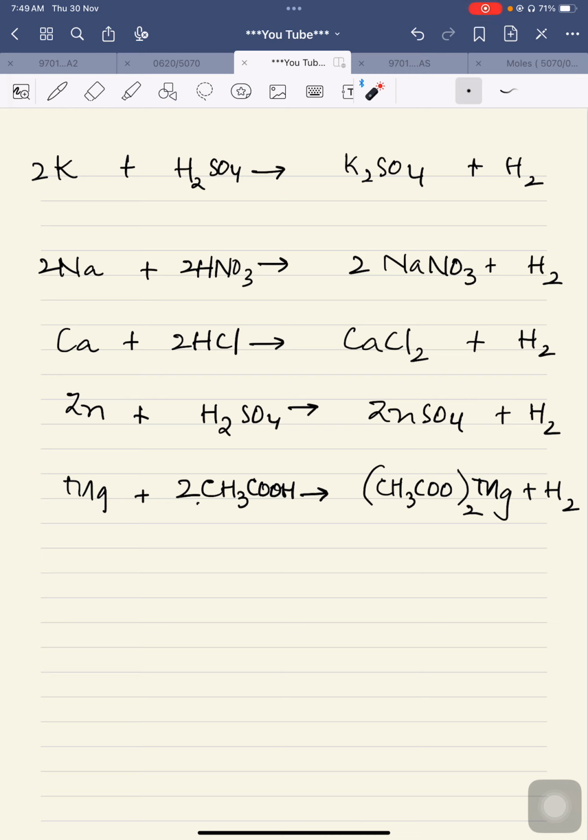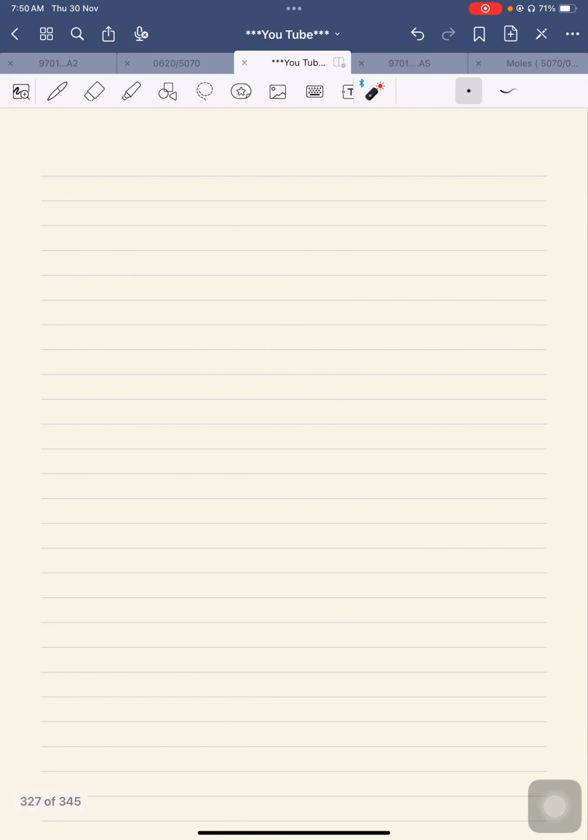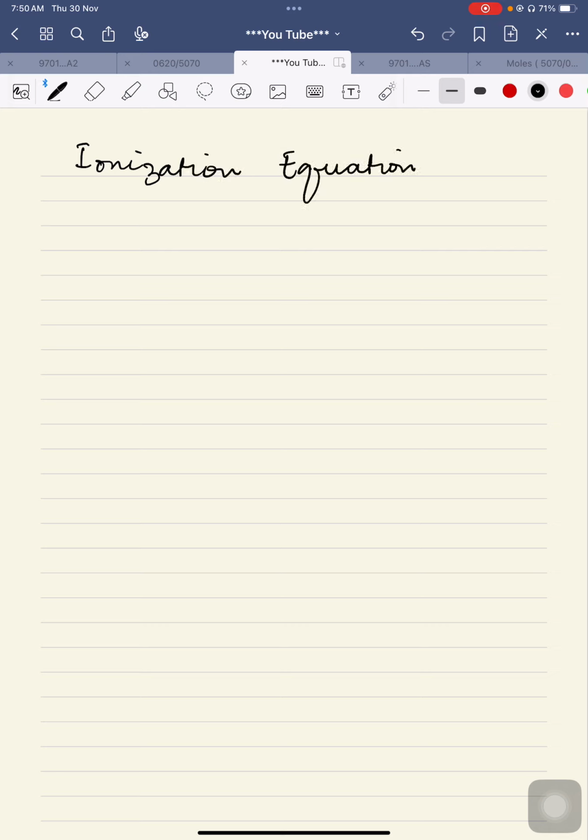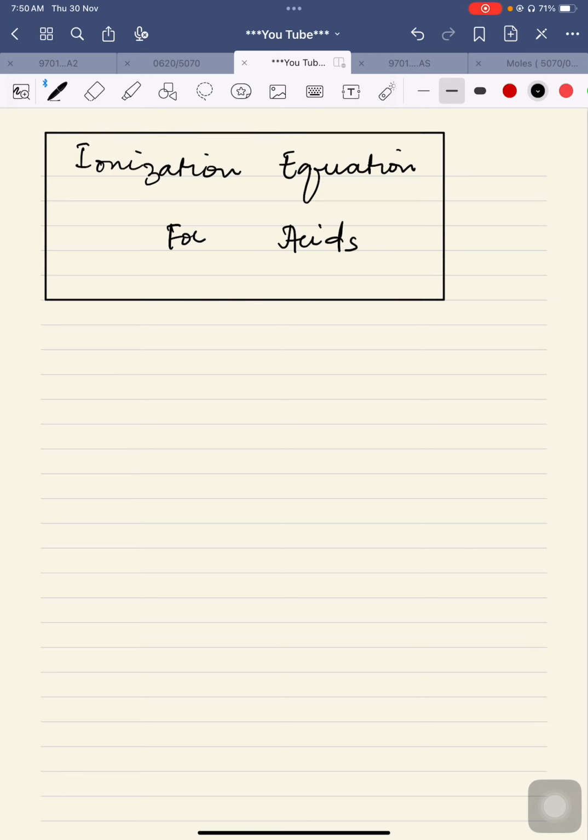Before completing today's lecture, I would like to inform you that in the next class, I will tell you, inshallah, about the ionization equations of acids. I am writing here the heading for the next class: ionization equations for acids. So these equations will tell you how we can decide how many hydrogen ions are getting released by each acid.